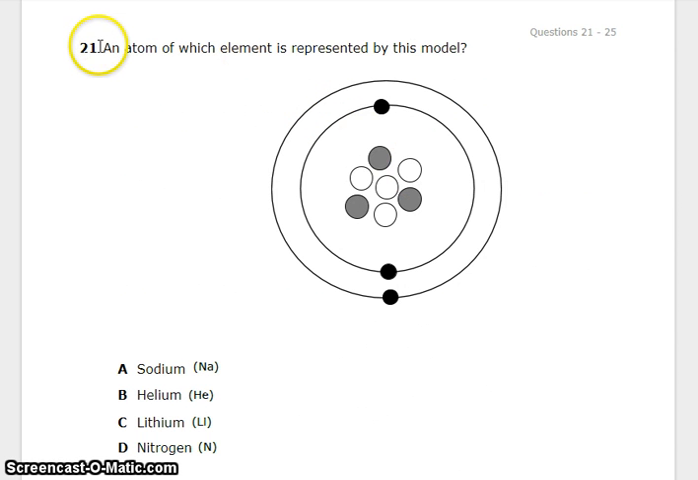21. An atom of which element is represented by this model? A. Sodium, Na. B. Helium, He. C. Lithium, Li. D. Nitrogen, N.